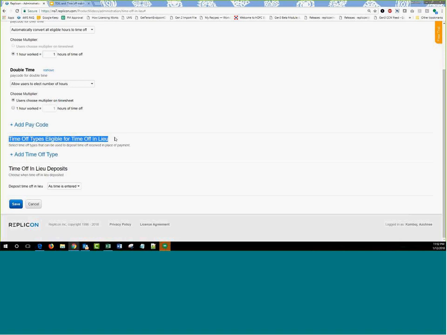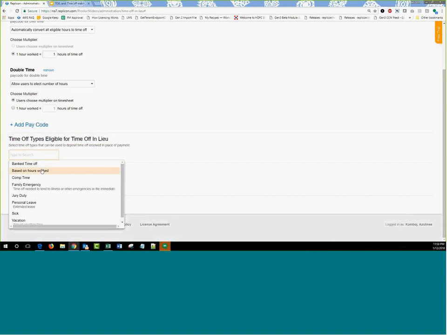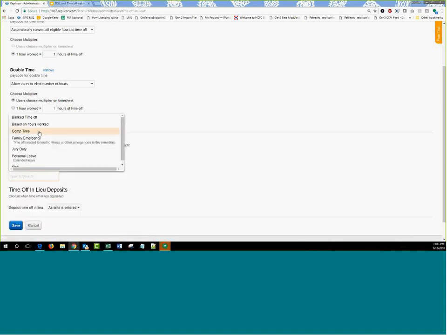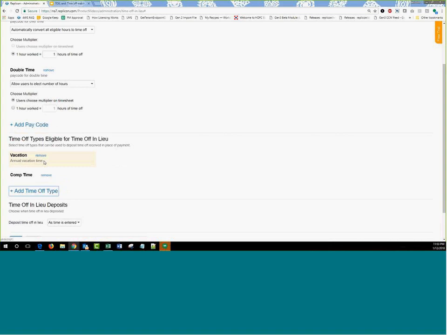For example, there are some organizations who would want to give the user a choice to decide whether they want to deposit hours into the vacation time off type or the PTO time off type. It's their choice. That's something you can do with the section called add time off types eligible for time off in lieu. You have all your time off types available and listed out. You can just go ahead and choose, say for example, I'm going to choose vacation and comp time, or I can choose multiple time off types. Then at the timesheet level, which I'll show you in a bit, you can choose which time off type your hours should get deposited to. That's an option available.